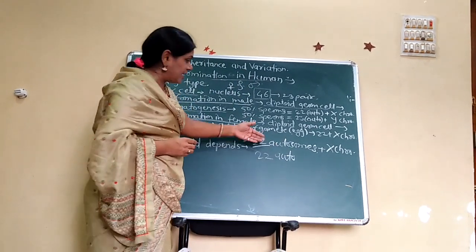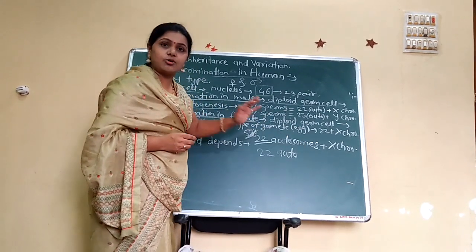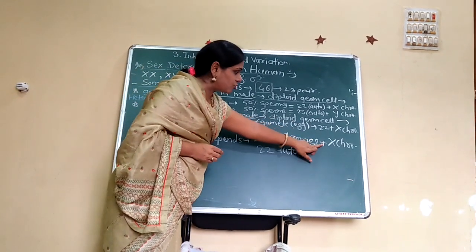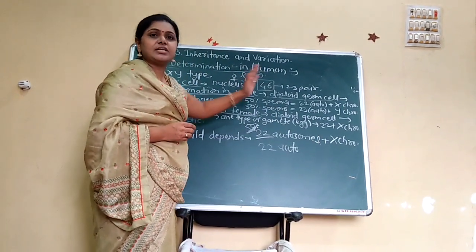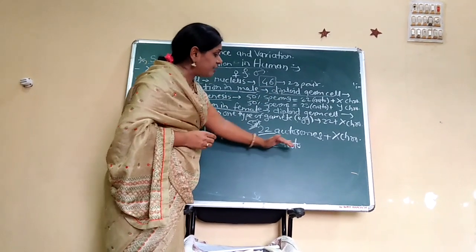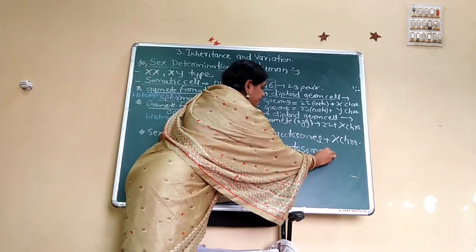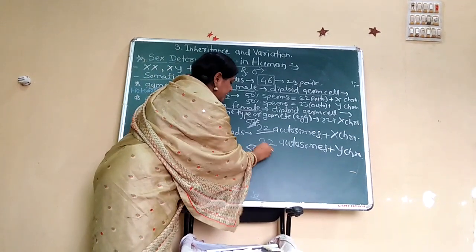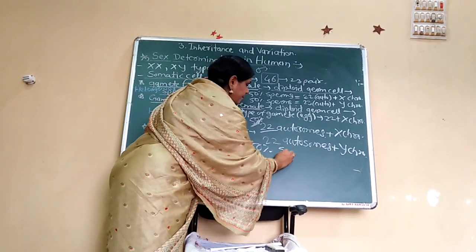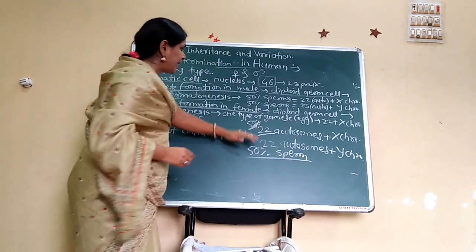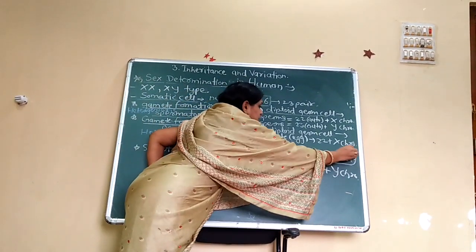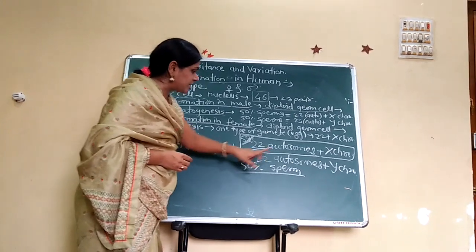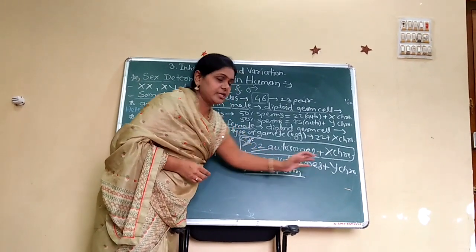By mistake I said pair of autosomes here; it is not a pair. Only 22 autosomes plus X chromosome are present in 50% of sperms, and 22 autosomes plus Y chromosome are present in the other 50% of sperms. That means half the sperms carry the X chromosome and half carry the Y chromosome.